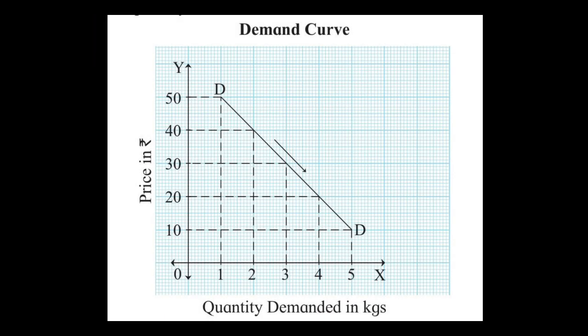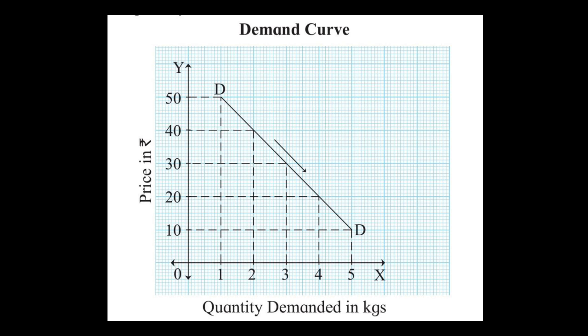Now, in this diagram, the y-axis shows the price of the commodity. This vertical line is the y-axis and the horizontal line is the x-axis. The x-axis shows the quantity of the commodity demanded, that is 1, 2, 3, 4 and 5.